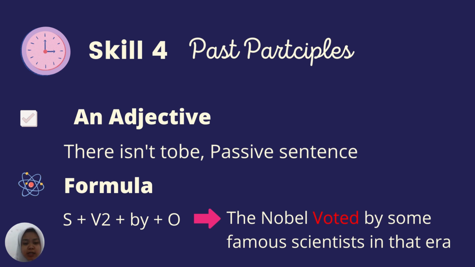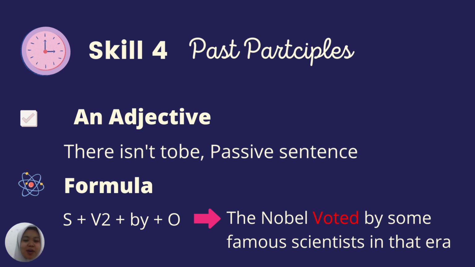The formula is subject plus verb 3 plus by plus object. Let's take a look at the example: the Nobel voted by some famous scientists in that era. The Nobel is the subject, of course, voted is verb 3, and we use by after the verb, and some famous scientists in that era is the object.